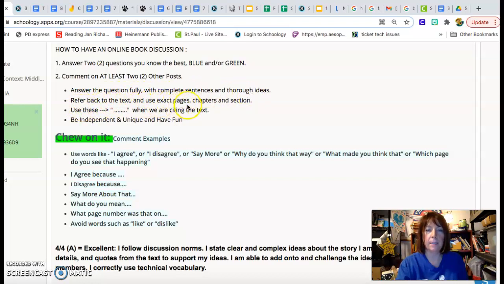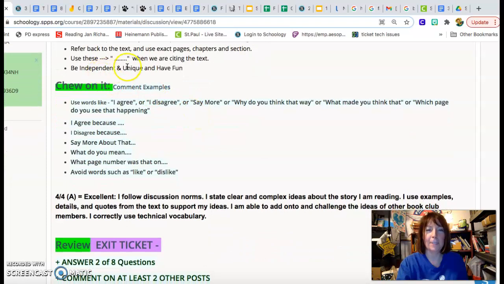Refer back to the text and use exact pages, chapters, and sections. Use quotes when we are stating the text. Be independent and unique and have fun. Chew on it. Comment examples.